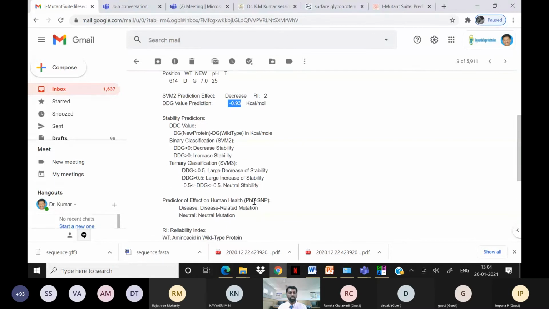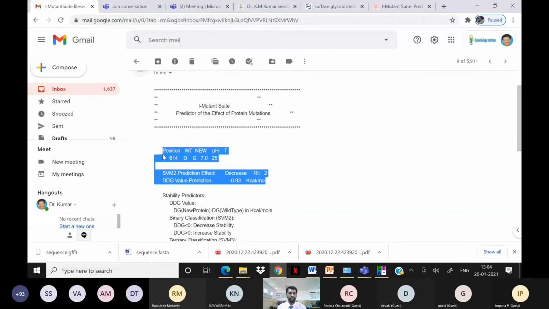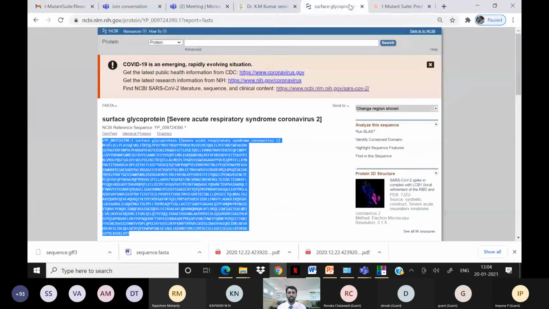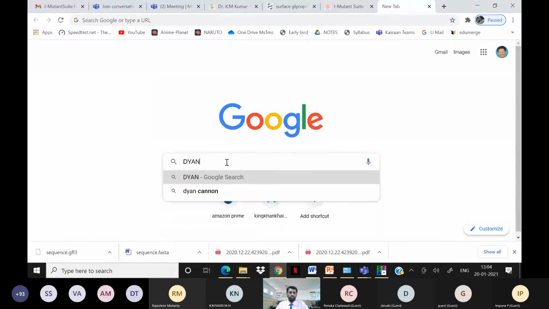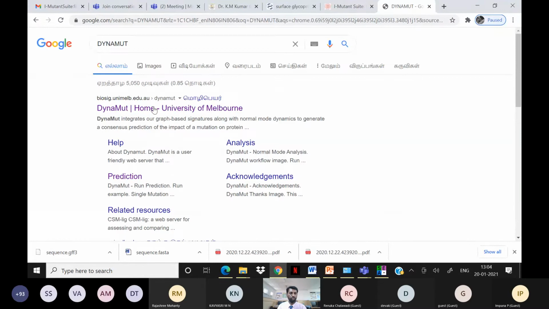tool is developed by some people, and sometimes we cannot say that the tool is accurate. So you can use three or four tools. For that, I have one more tool, called DynaMut. A very fantastic tool. I came to know about it very recently. It will give a lot of information.